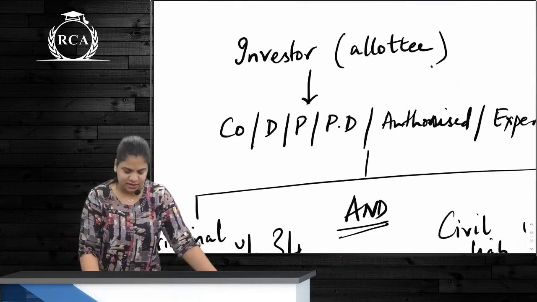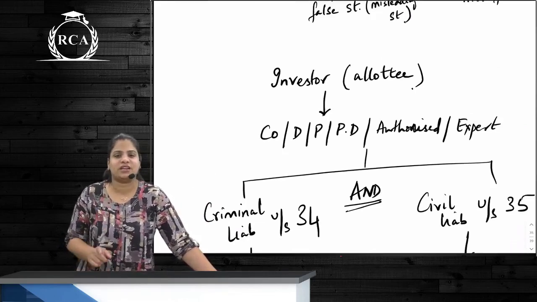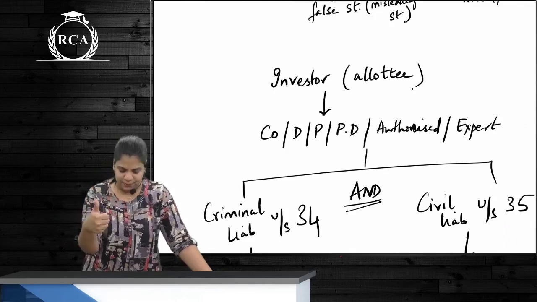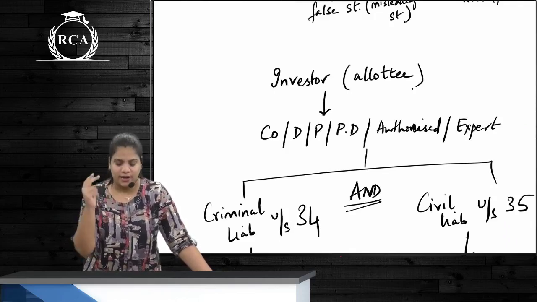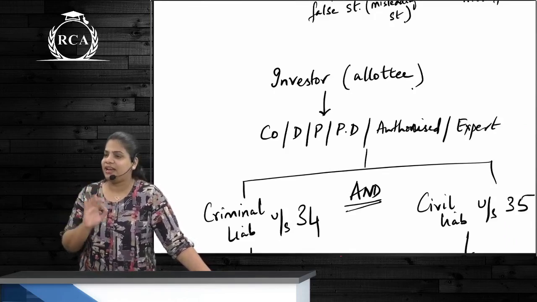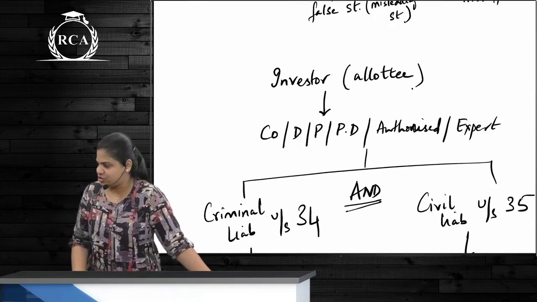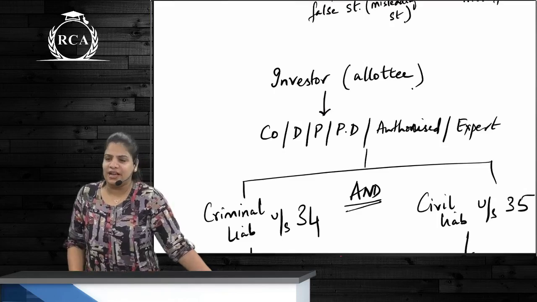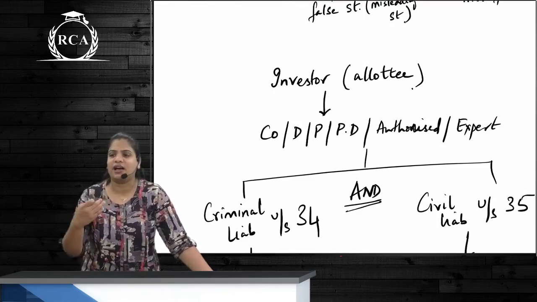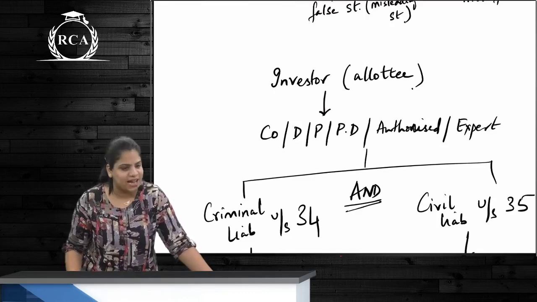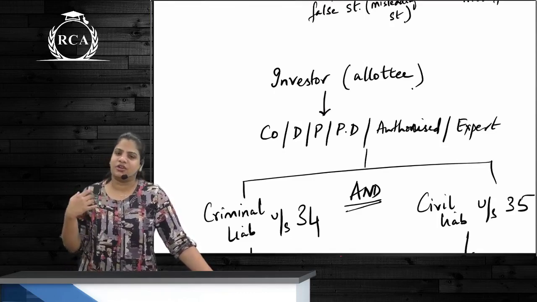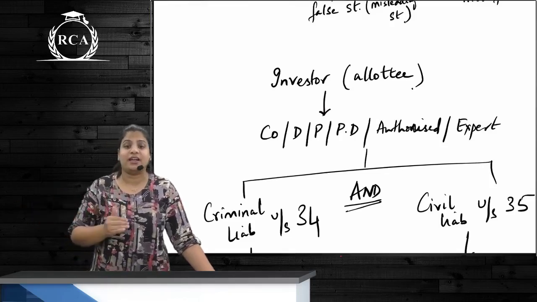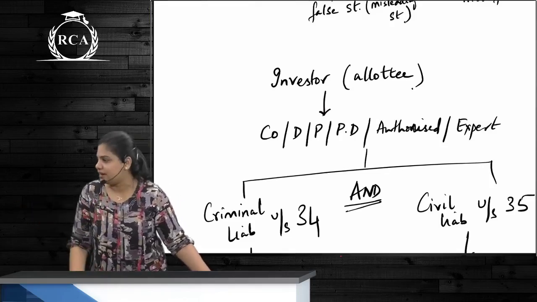If there is a misstatement in the prospectus, then investor can proceed against all of these people. And who are they? Company, director, promoter, proposed director, any person who has authorized the issue, and even an expert. This investor who is proceeding against all of these should be an allottee. He should not be a transferee. Means he has taken the securities directly from the company, and not from the secondary market. He should have taken in the primary market, correct?